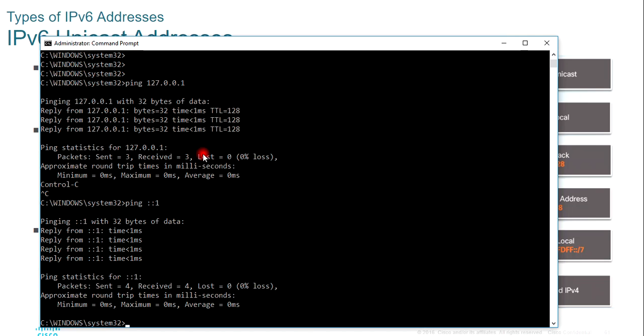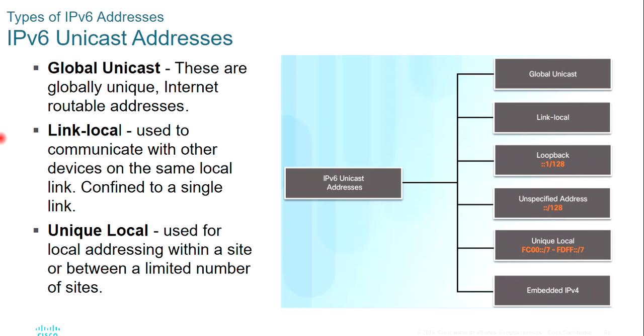How is it possible? Because this request reaches only up to the NIC card. It can't cross the NIC card and reach the cable. My NIC card is replying to itself. Without sending that packet outside of the NIC card, my NIC card itself provides me the echo reply. So this helps to check whether my NIC card is working properly or not.